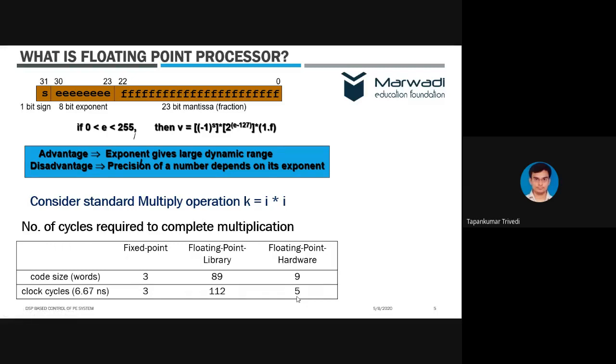But yes, remember, there are disadvantages associated with floating point representation of a number, and that is the precision.